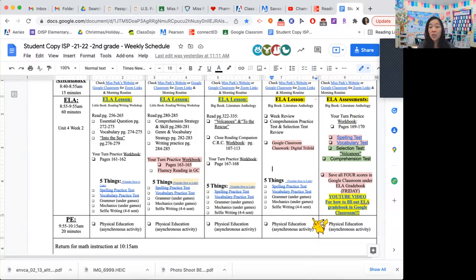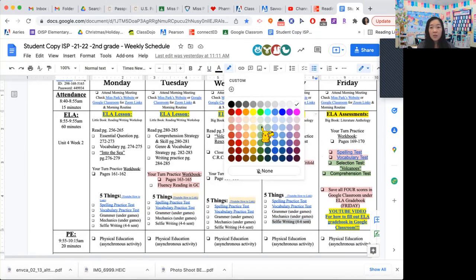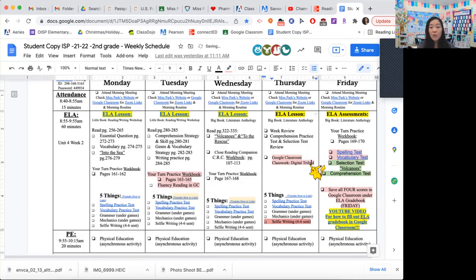And if you have not completed your selfie writing, and I should actually highlight this in pink because that does need to be completed. If you have not finished your selfie writing today, you need to make sure you get that done, okay? And then if you have any missing from prior weeks, make sure you get those done as well. Unless you are a new student, then you just need to get the selfie writings from whenever you started our online school, or the independent study program, sorry.